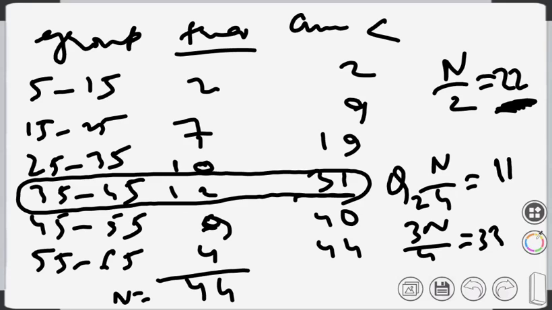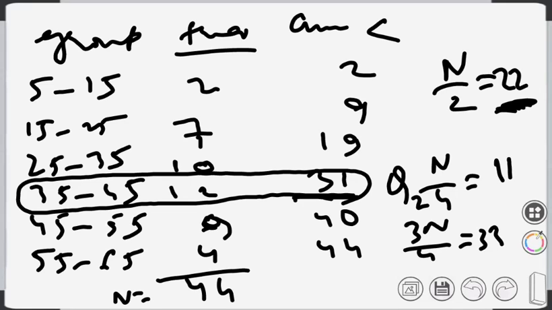I'm saying exceeds, more than 22. Yes, that is 31. So that is the median class. That's how we have defined it: the median class is that class for which the cumulative frequency is just greater than n by 2. Exceed means greater than. Is it okay?